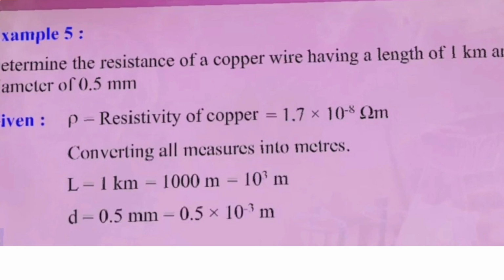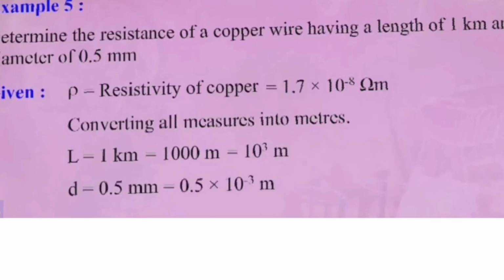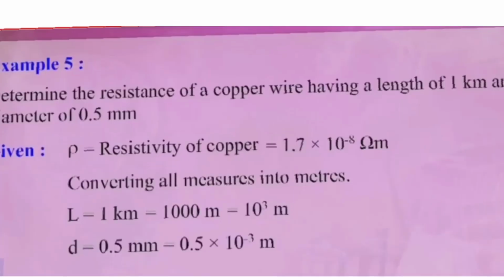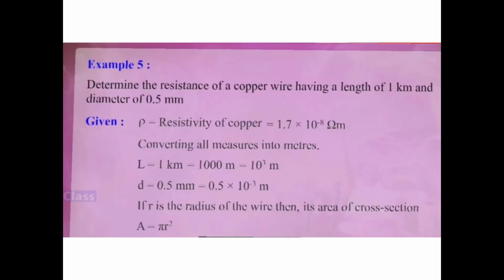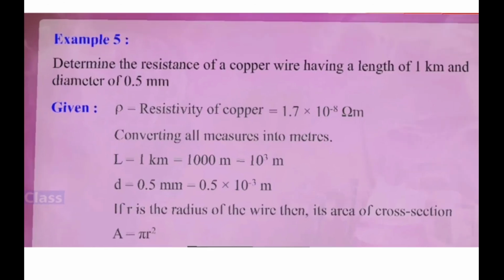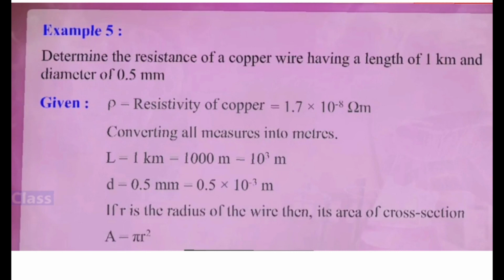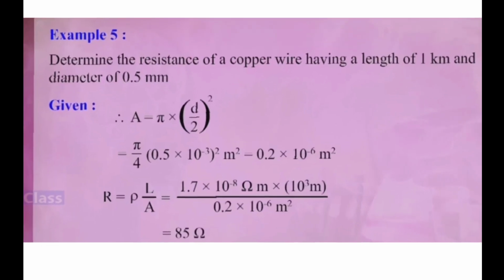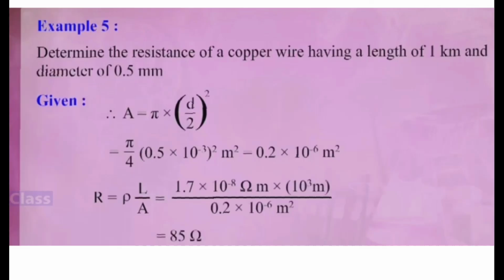Diameter is 0.5 millimeter, that means 0.5 into 10 raised to minus 3 meters. Convert into meters. So both are in meter. So now let us go ahead. As the wire is cylindrical in shape, you have the area of cross section as pi r square, right?